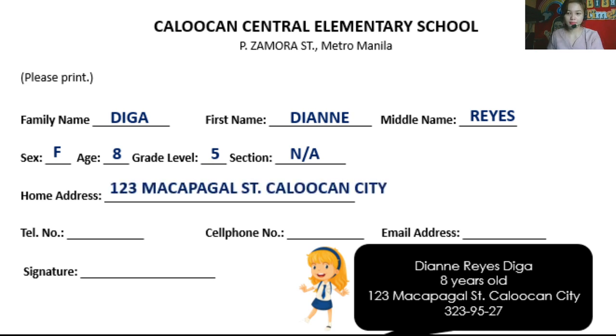Home address, and then telephone number. Good, you know. What about cell phone number? Does she have? Alright, there's no information given here. Maybe she doesn't have yet. What about email address? Okay, NA. And then last one, signature. I know most of you practice this one. What is your answer? Okay, anything as long as it is cursive or as long as it's handwritten. So, if we have the same answers, very good. You're able to understand our previous topic.